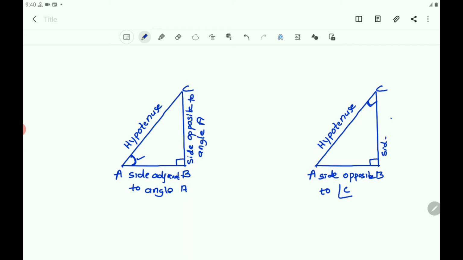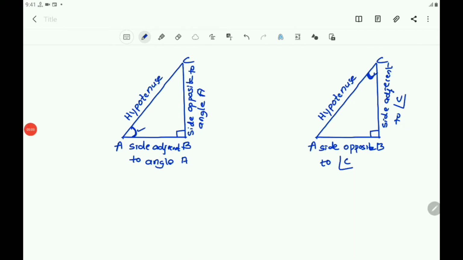Here with respect to the angle C, BC is the adjacent side and AB is the opposite side. As the angle changes, the opposite side and adjacent side also change.